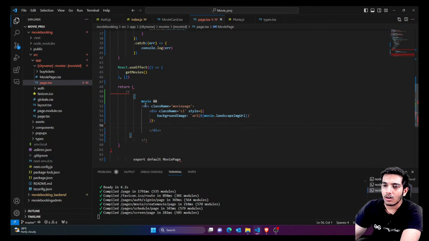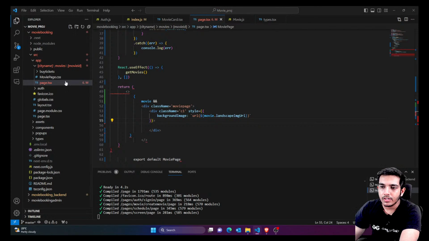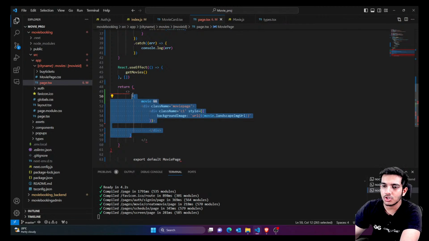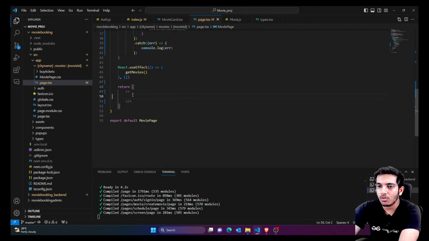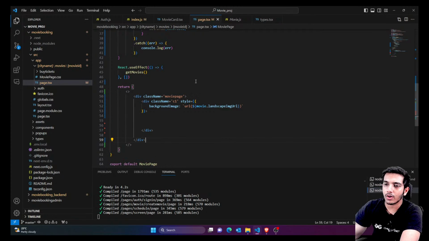Inside this container, guys, I think there is some issue with this. What's the problem? You can see the corresponding closing tag. It must work properly. Right now I don't know why it's not working properly. Let me just check. First of all, it looks like this. Anyways, now if I just paste this again, we have to add one more division. I'm sorry. Yes, fine. Now, first section was C1, then we had C2.